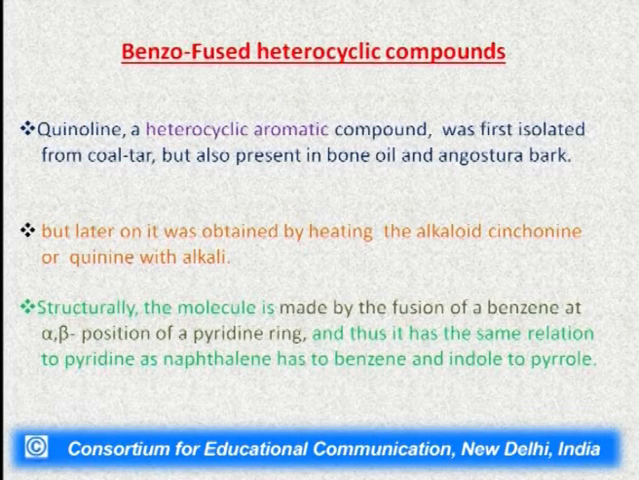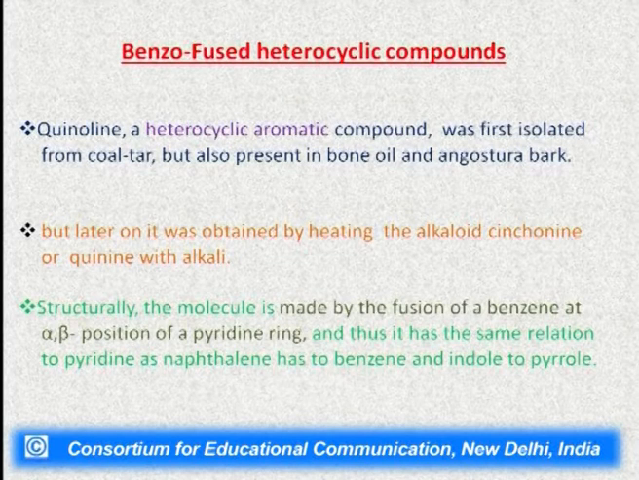So, first of all, we want to start with what this heterocyclic compound quinoline is. Quinoline is a benzo-fused heterocyclic compound which was first isolated from coal tar, but is also present in pyroxylic oil, that is bone oil, and in Angostura bark. But later on it was obtained by heating the alkaloid obtained from cinchona bark with alkali, such as sodium hydroxide or potassium hydroxide.